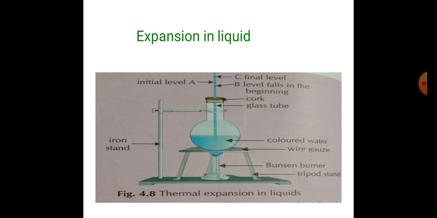The molecules can thus move freely inside the liquid. On heating a liquid, the vibration of these molecules increases, which increases the average distance between them. This leads to an increase in the volume of the liquid.